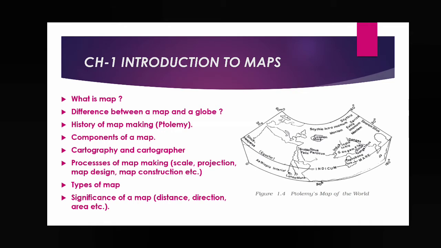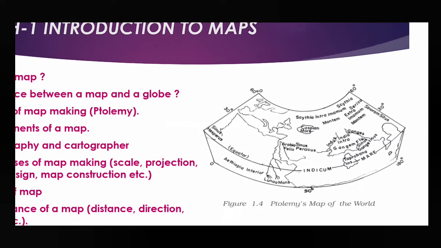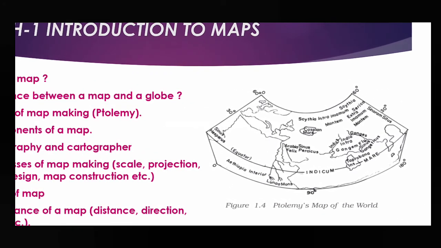At that time, in the beginning, maps were made on the basis of memory and observation, and there was no use of scale. That's why at that time a map was known by the name sketch. The first world map was made by a cartographer named Ptolemy. Here within brackets I have written the name of the cartographer, Ptolemy. He first made the world map, and the diagram of this world map is given here. Take a look. This is Ptolemy's map of the world.